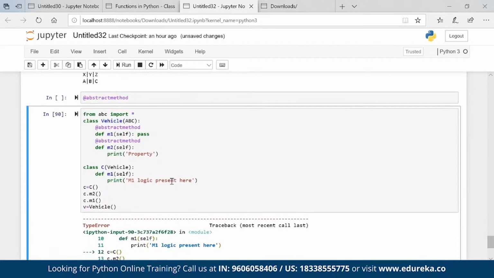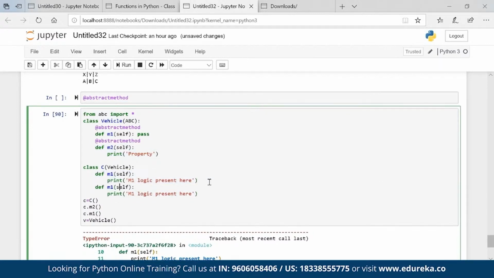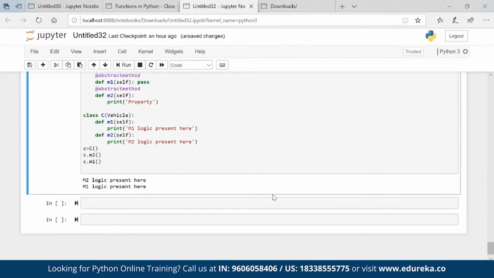So basically, m2 property I am not able to get from the parent because m2 is also not properly built. You have to support your parent for creating that property also. And now you can see that we are getting m1 and m2 logic built.